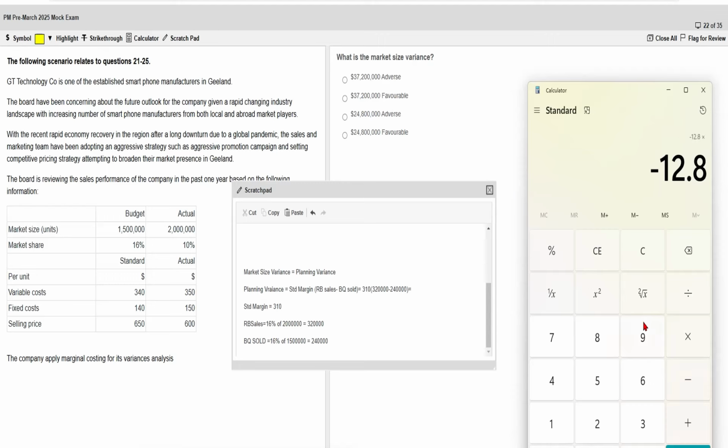Just wait, I did something wrong, I think. Just a second, 320 minus 240. I'm taking 1000 as common, and then we need to multiply with 310.